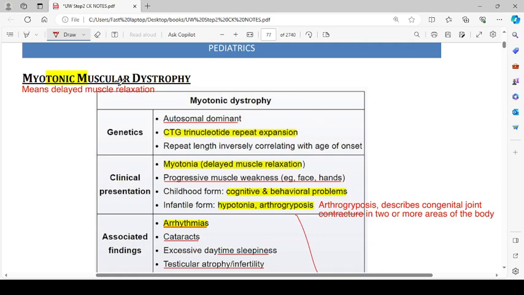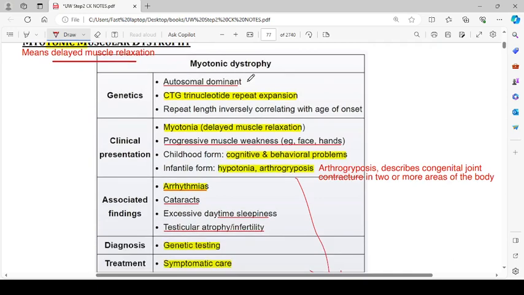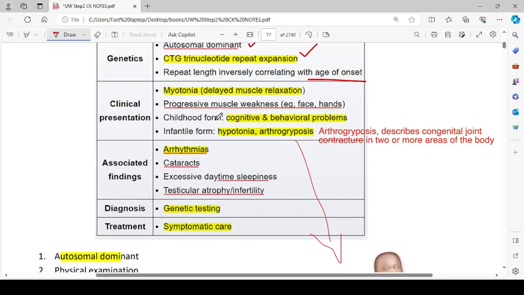Then we have myotonic muscular dystrophy, means delayed muscle relaxation, like it is myotonic, right? So myotonic dystrophy, autosomal dominant. Now remember, this is the third autosomal dominant condition we have read so far. There is CTG trinucleotide repeat expansion, repeat length inversely correlating with the age of onset. So the more the repeat length, the lesser will be the age of onset. It will present early onwards.